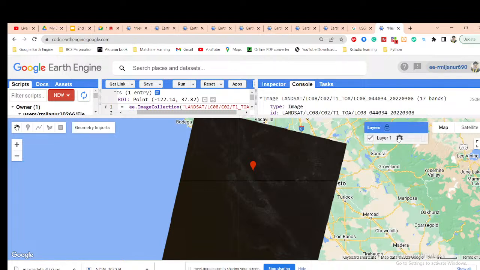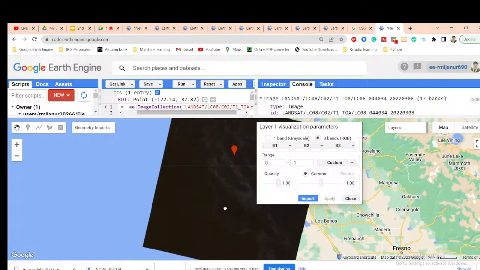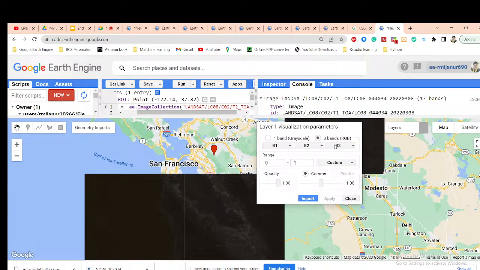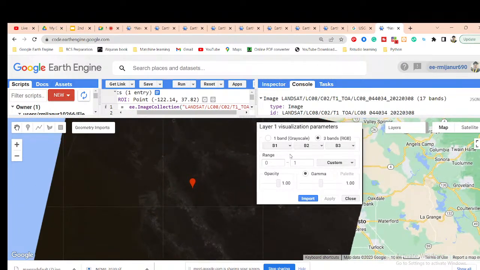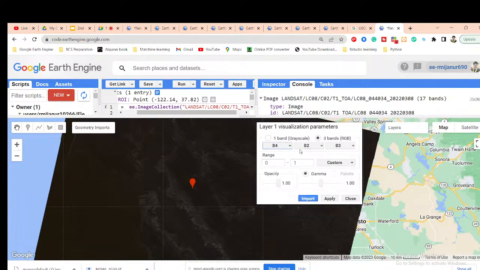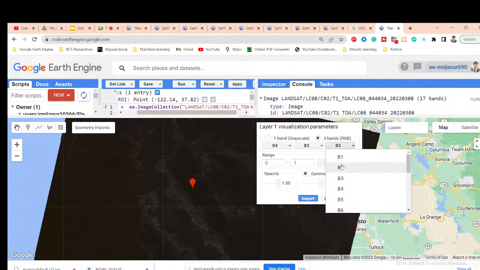Suppose this time I simply click here and you can see B1, B2, B3. In remote sensing we use different types of band combination to extract different types of information. Suppose for this band combination, B4 is the red band, B3 is the green, and B2 is the blue.